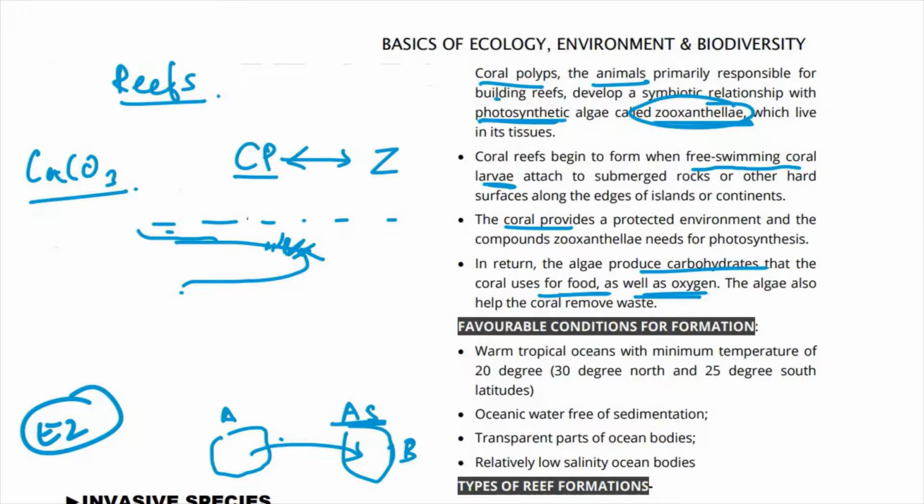So basically it becomes a very mutually beneficial relationship. So it becomes a symbiotic relationship, and the algae apart from that also helps the coral remove wastes.